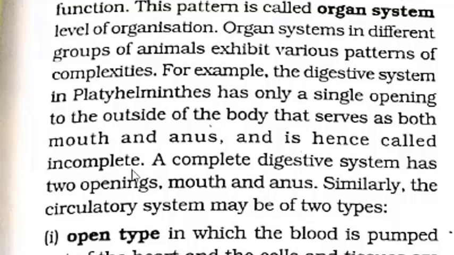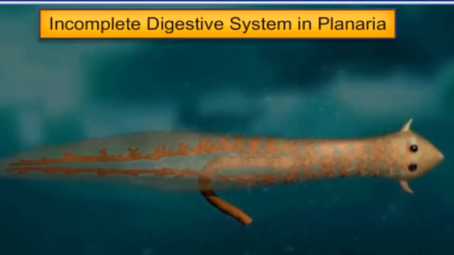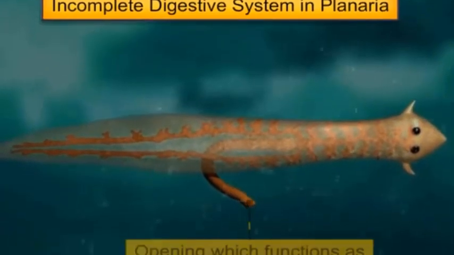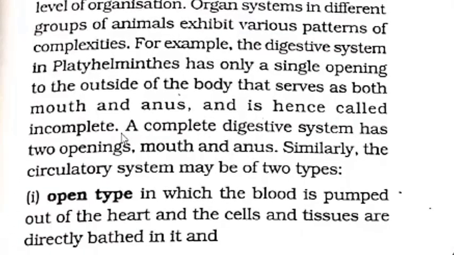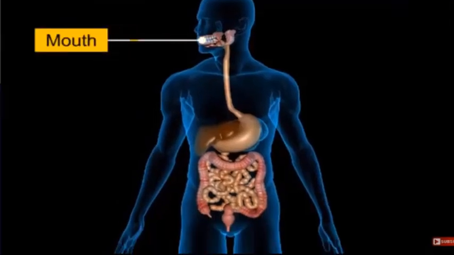So why is it known as an incomplete digestive system? We have to understand that in Platyhelminthes, the digestive system is incomplete, meaning it has only a single opening to the outside of the body that serves as both mouth and anus, and is hence called incomplete digestive system. So when the question is asking about incomplete digestive system, you have to remember the definition, and the example is Platyhelminthes. And a complete digestive system has two openings, that is mouth and anus.